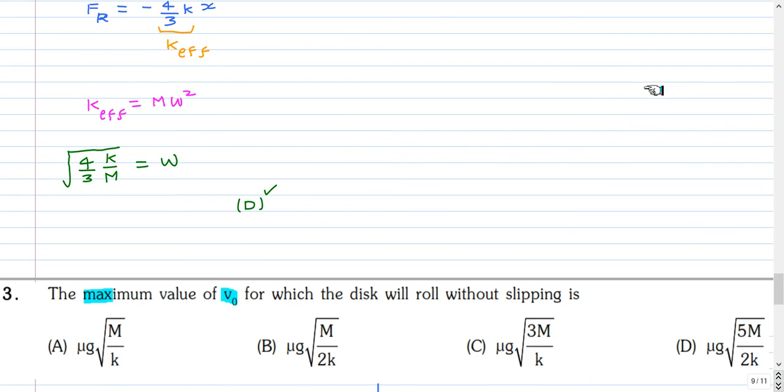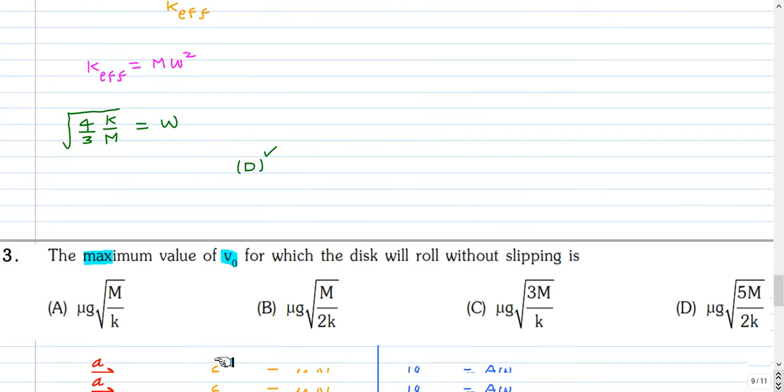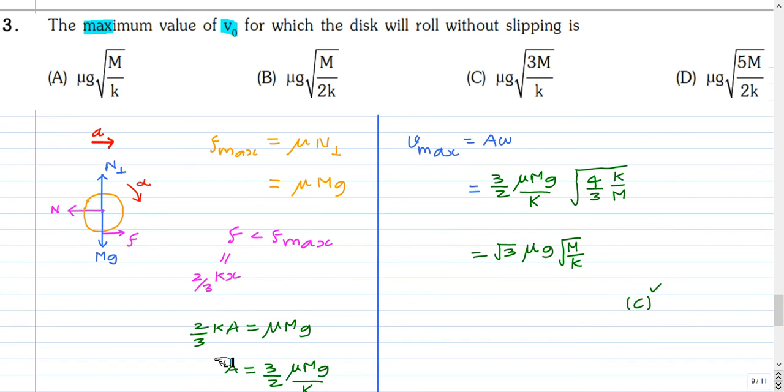This is the next part of the question. Maximum value of v naught for which the disc will roll without slipping is. You can pause and attempt this question. So this is the free body diagram of the disc. The normal direction will be towards left, friction force is towards right, and in the vertical direction there will be a weight, and there will be normal reaction in the perpendicular direction because of the contact with the ground.